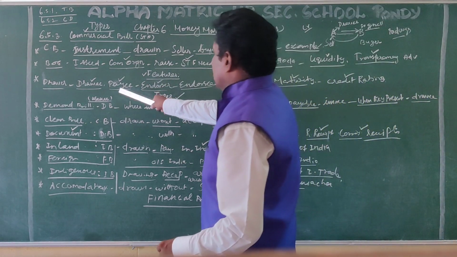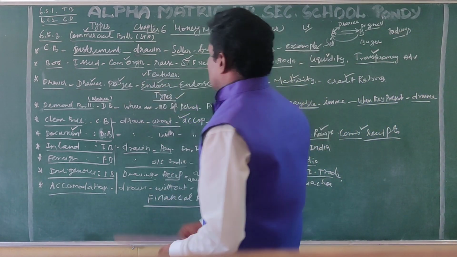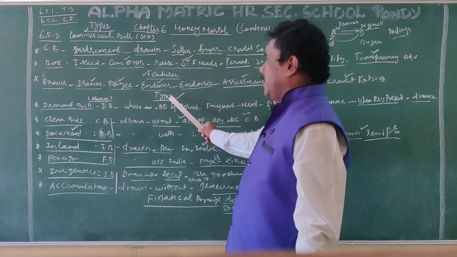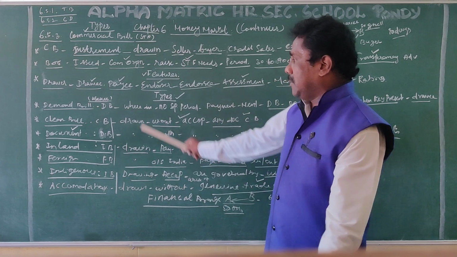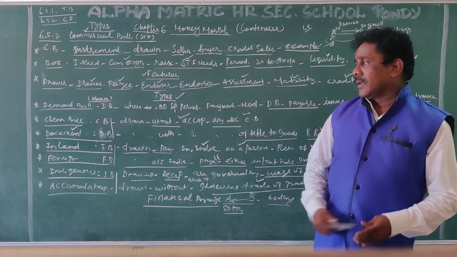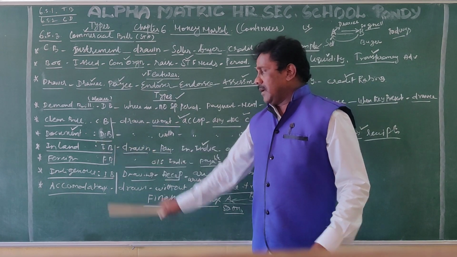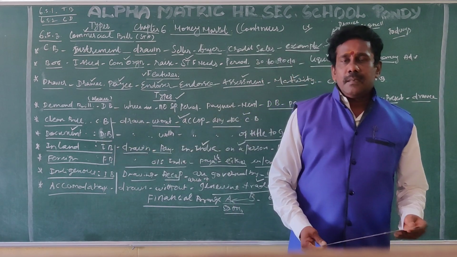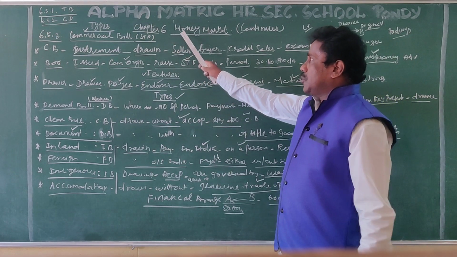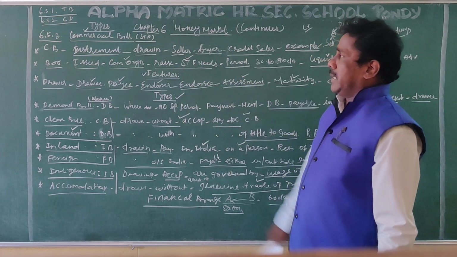Then the features of the bill of exchange. These are the features of the bill of exchange. Then what are the types of commercial bill? Demand bill or usance bill, clean bill and documentary bill, inland bill and foreign bill, indigenous bill and accommodation bill. So that is the end of the financial instruments that are exchanged in the money market.